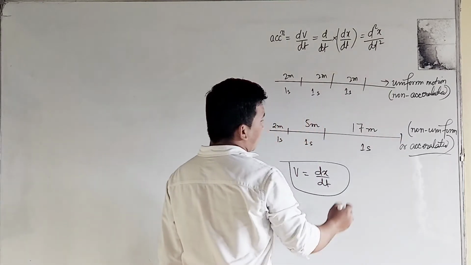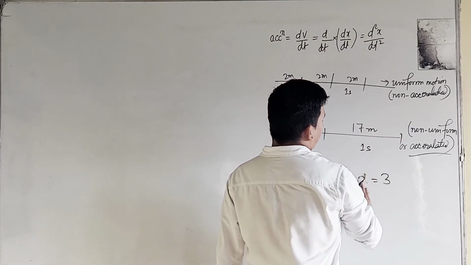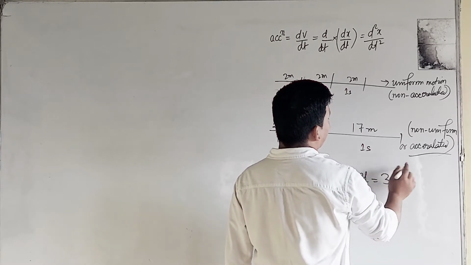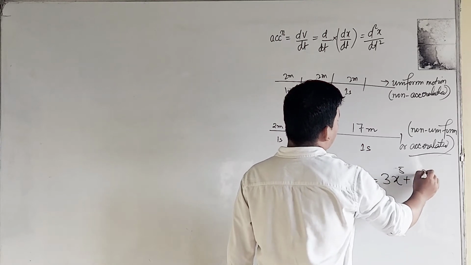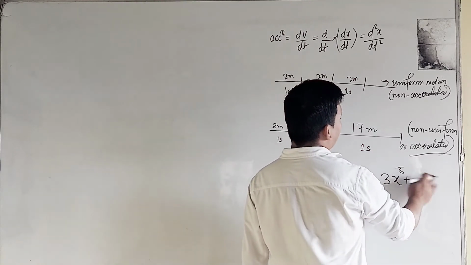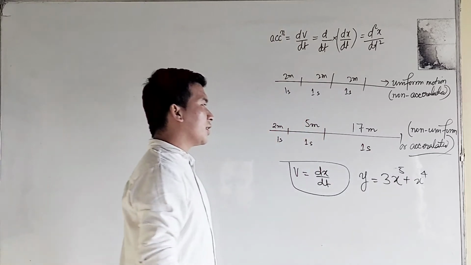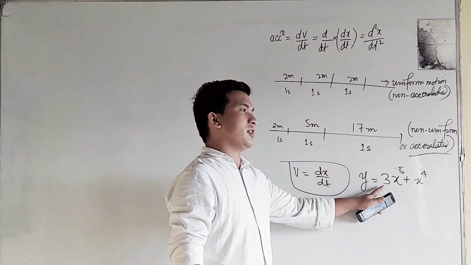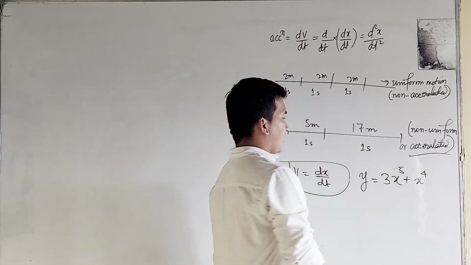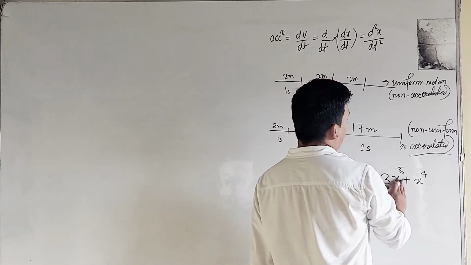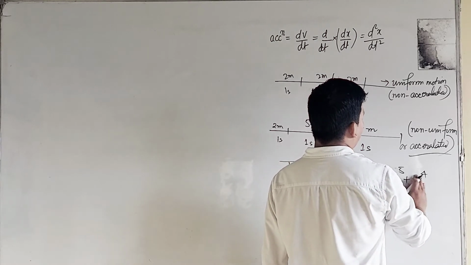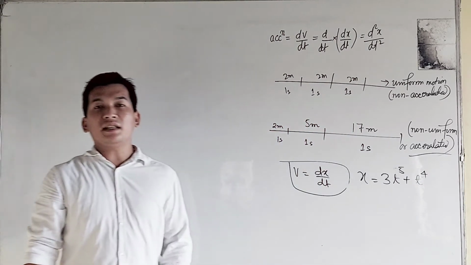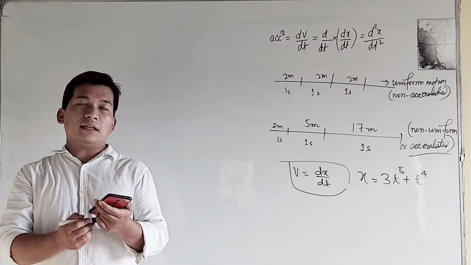That means if we have an expression like x is equal to, or any simple formula, y is equal to 3x square plus 3x power 5 plus x power 3 or x power 4, whatever. This is the expression for displacement as a function of time.